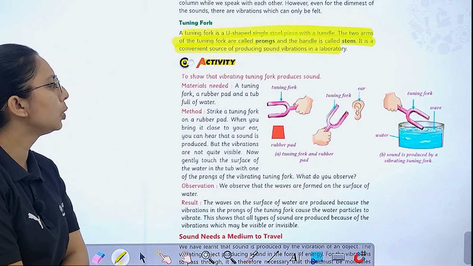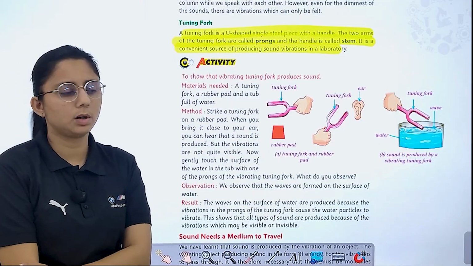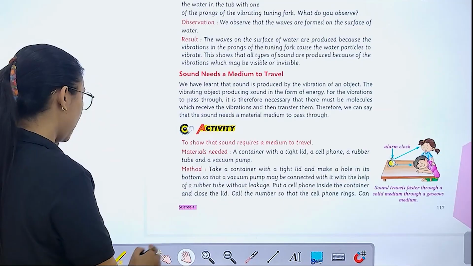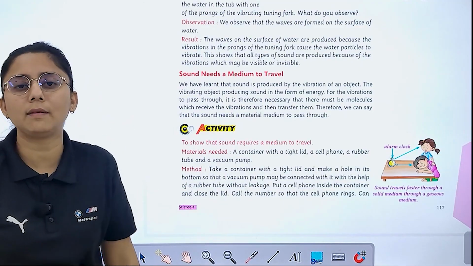So the activity is given to show that a vibrating tuning fork produces sound. Activity is given to you. Next is that sound needs a medium to travel.